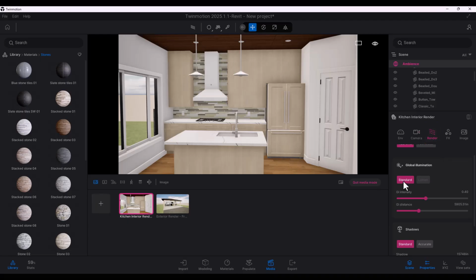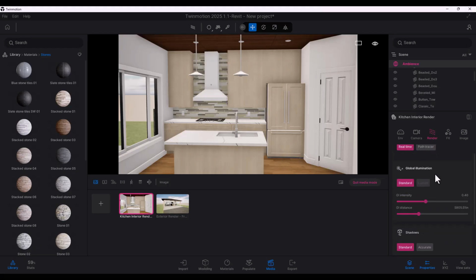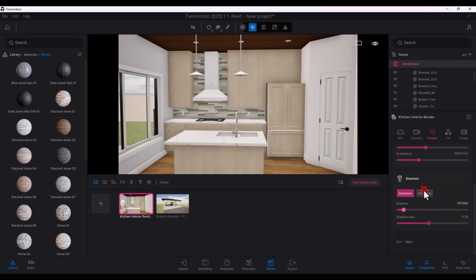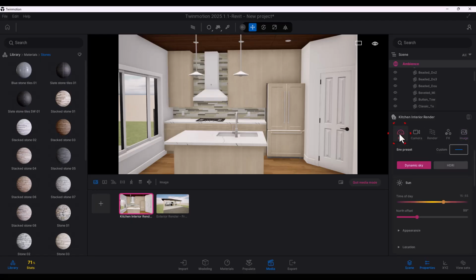For render, you can use standard or lumen. I think if you have a path tracer on, then you would just use path tracer. So I'll just leave things as they are because we're going to optimize everything later on anyways. And we'll switch to accurate shadows. Everything else is fine as is. And for FX, this is sort of like post-processing again. We can play around with that later. And for image, full HD is fine. All these settings are usually okay. For environment, if you want to mess around with the timing and all that, you can do that here.